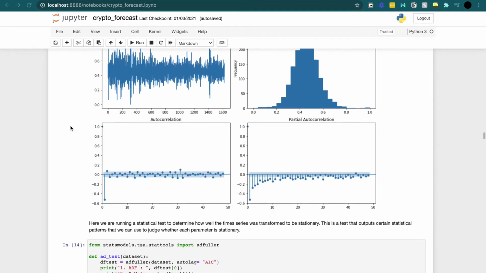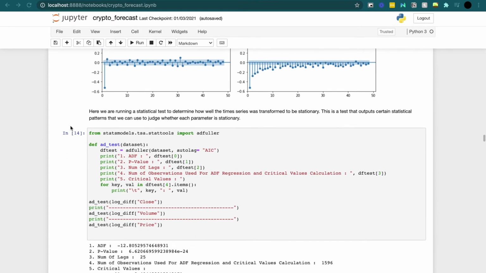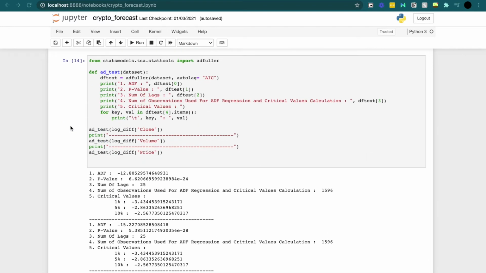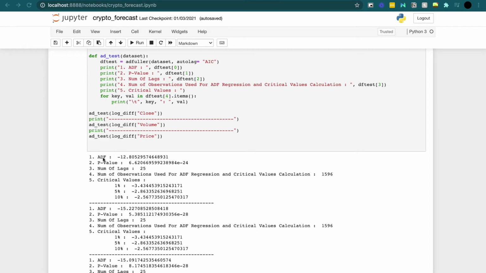and you can say the same thing for the price. Now the way we test for stationarity is with this ADF, Augmented Dickey-Fuller, test. And with this test, we would have to perform it on every single series that we have in our data. What we specifically want to look at is the p-value. Now, this is the reason why we took the difference twice. Our data is considered stationary if this p-value is less than 0.05.